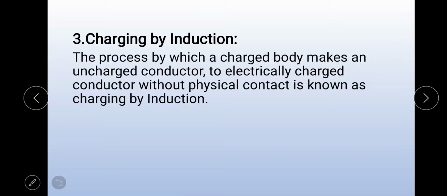This means the uncharged conductor becomes a charged conductor without any physical contact with the charged body. In charging by conduction, what happens? There will be physical contact between the uncharged conductor and the charged body.